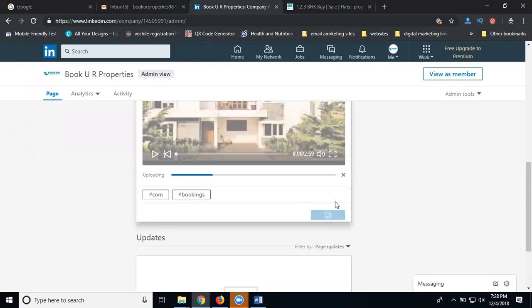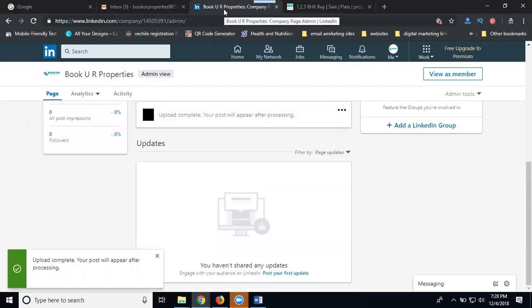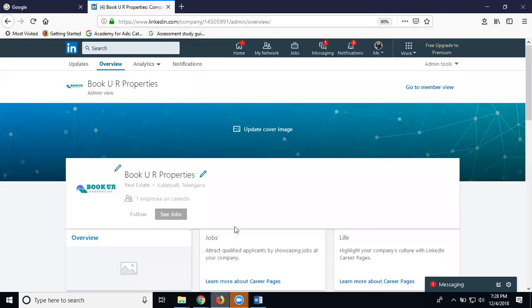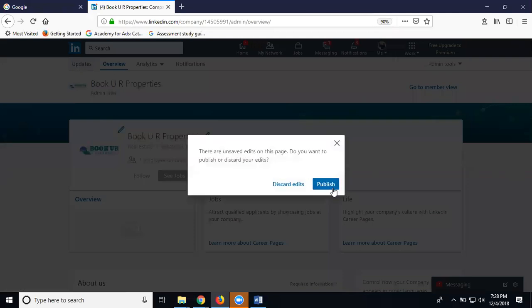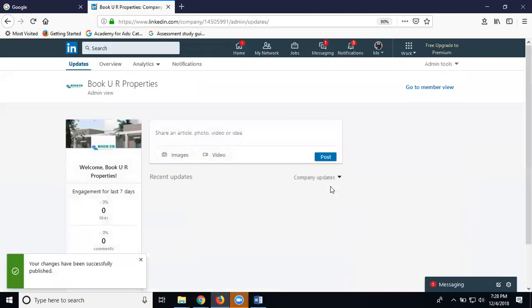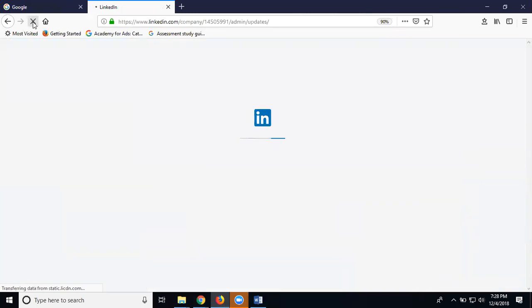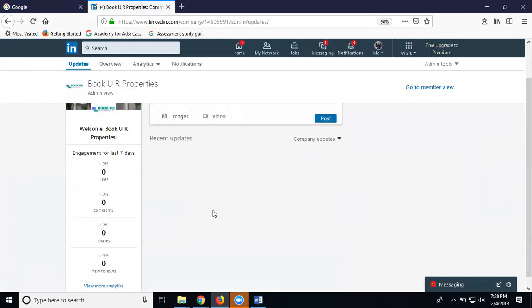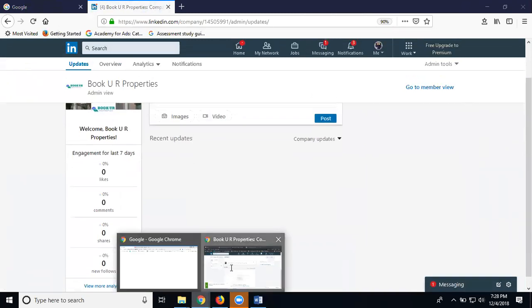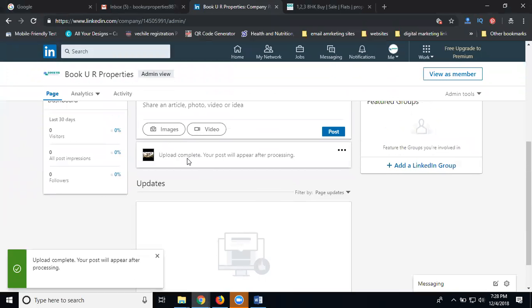Add your website. Click post. Again, posting from my new profile option. I can go to the existing one. Any postings there? Nothing. Just click update, publish. Now click refresh. I'm posting from another profile. I'm coming to another profile. So whatever postings they make will come here. Why can't they come here? They are updating your video. Once the update is done, they can show the two profiles your updated videos.